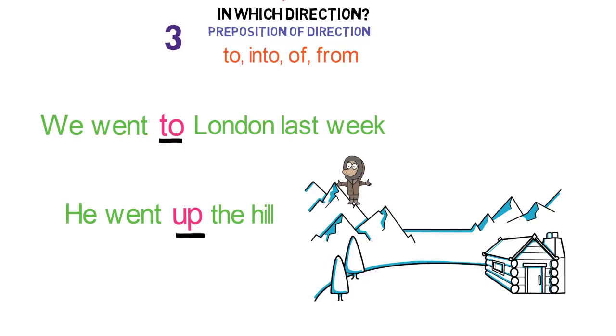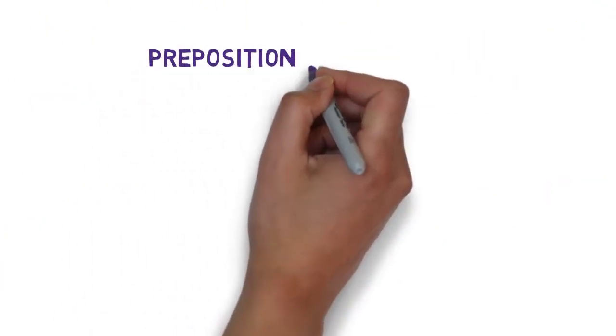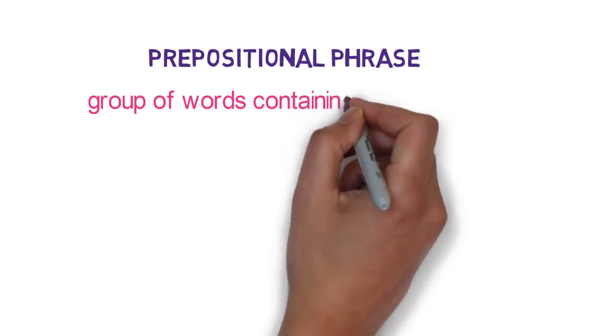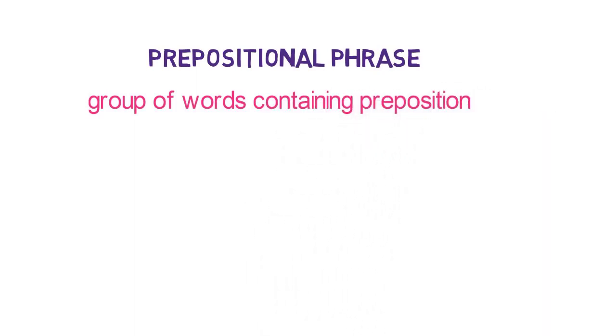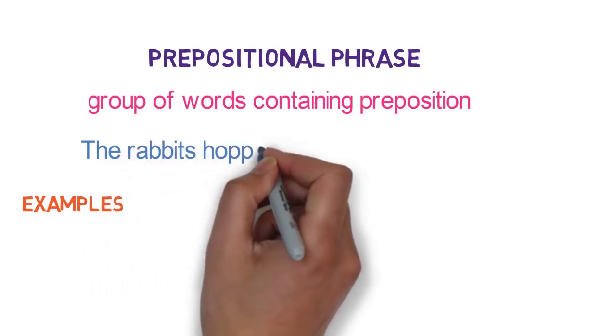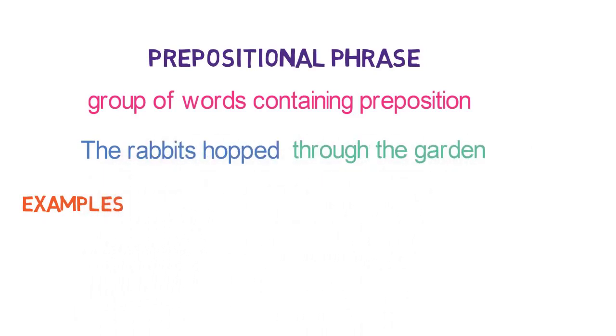Now let's look into one more term related to preposition: prepositional phrase. What is a phrase? It is a group of words. And what is a prepositional phrase? It is a group of words containing a preposition. Let me give you some examples of it. The rabbit hopped through the garden. Here, through is a preposition and through the garden is a whole prepositional phrase.